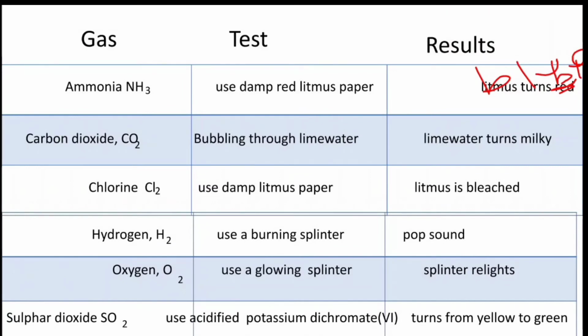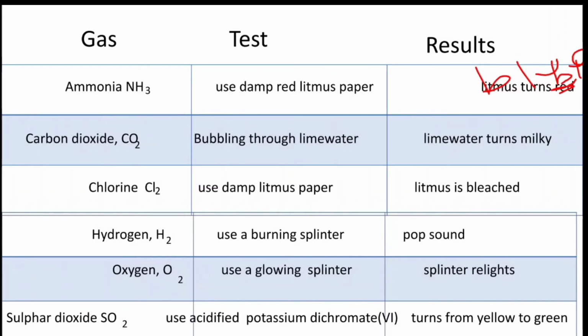So for ammonia, use damp red litmus paper. The litmus paper would turn blue. If the ammonia gas is present, then the litmus paper would turn blue. So the test for ammonia is to use damp red litmus paper, and the litmus paper turns blue.